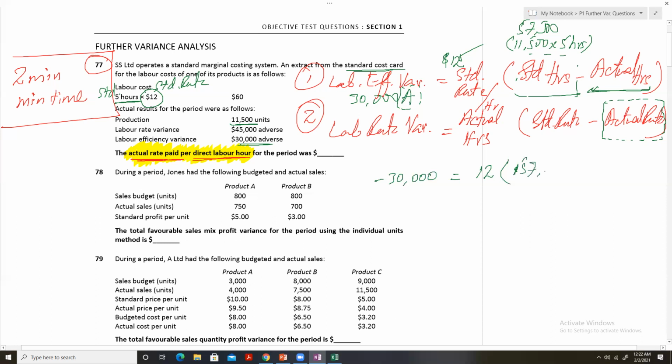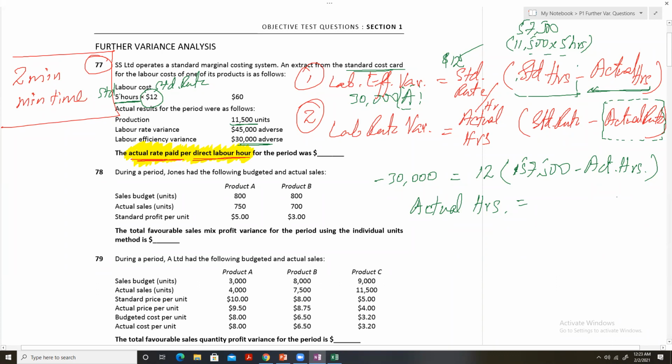So it will become 12 multiplied by 57,500 minus actual hours. Now solve this equation to get actual hours. This simply requires you to be good at basic maths. Just solve this equation and you will arrive at the actual hours worked.